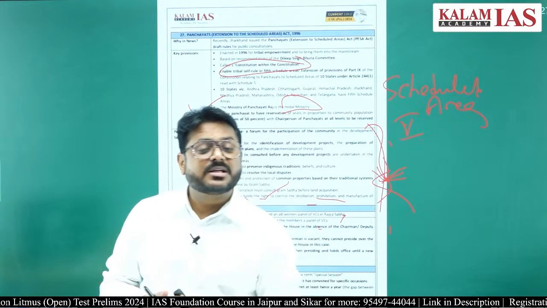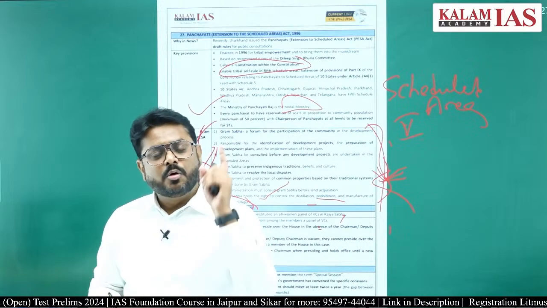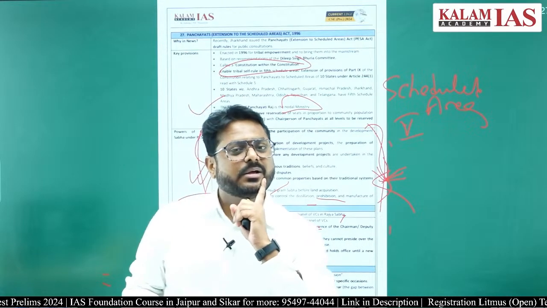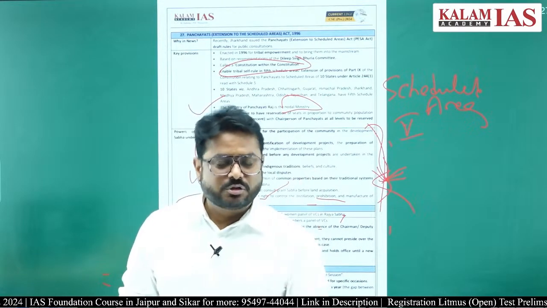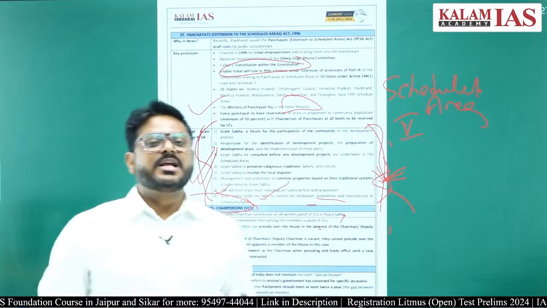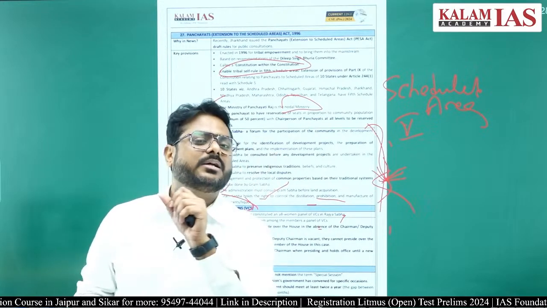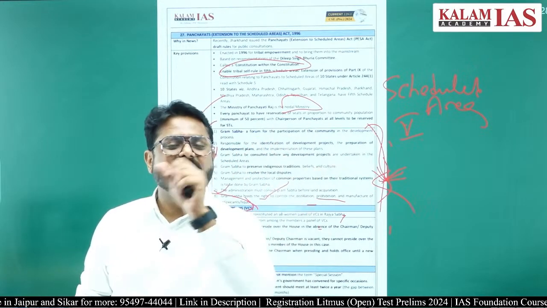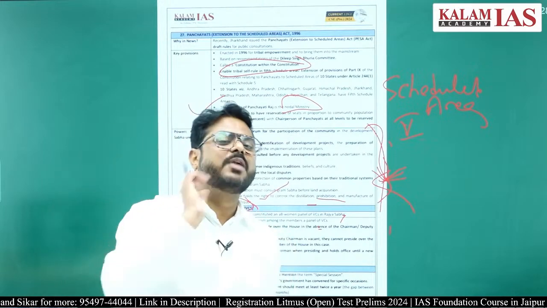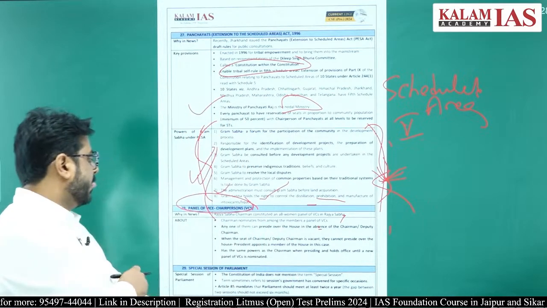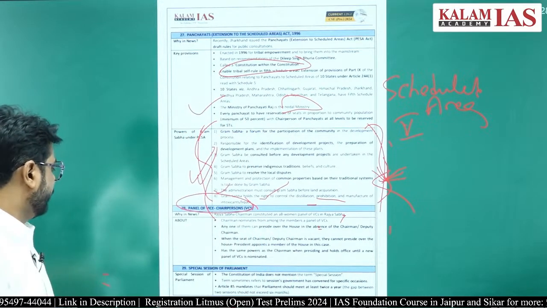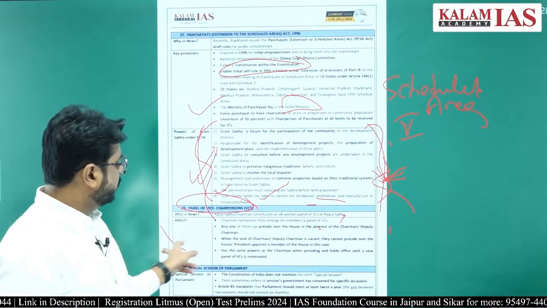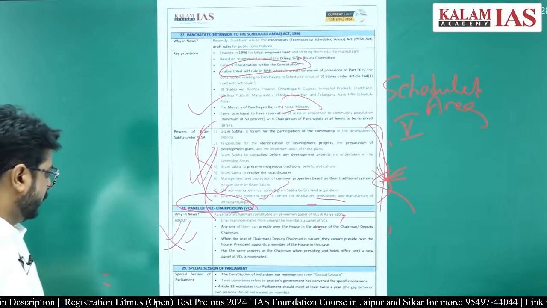Who will preside over the session at that point of time? Whoever is told by the President. So the President will decide who will preside over the session. I hope this is clear to you, and this happens in both the houses.